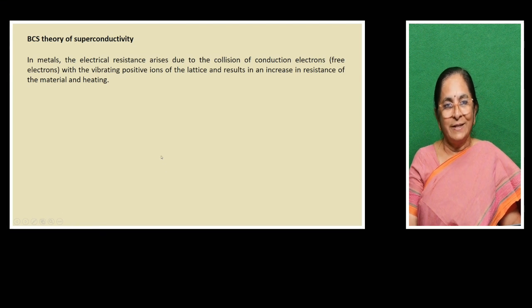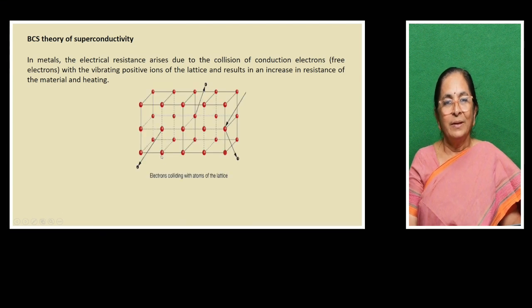We know metal is a crystal. A crystal structure means an arrangement of atoms. These red dots are called atoms or ions or molecules.